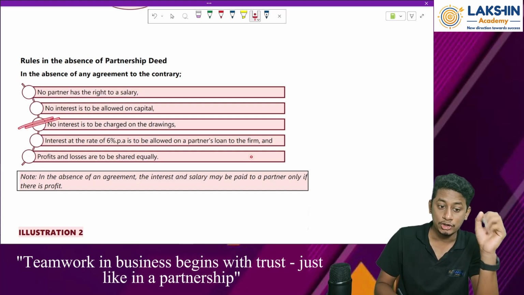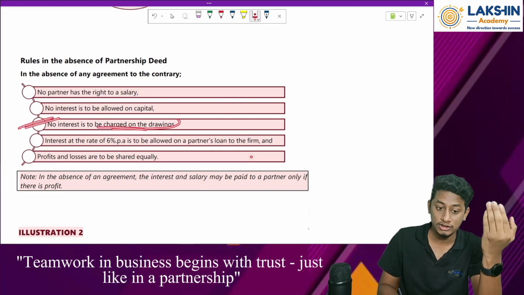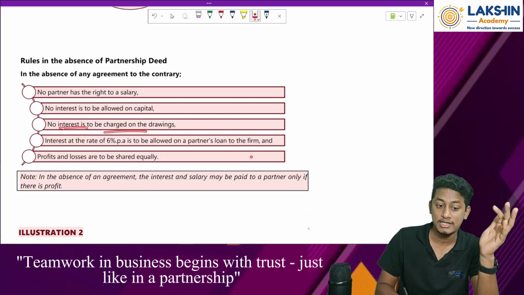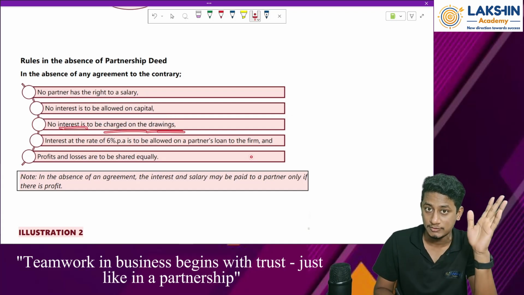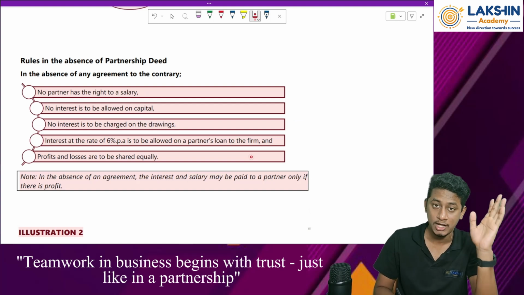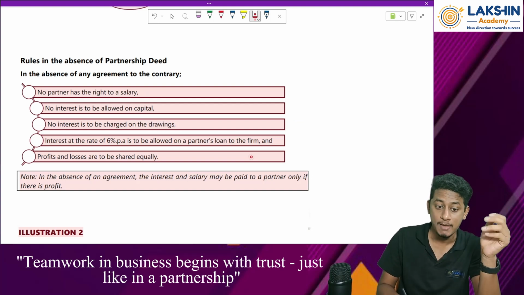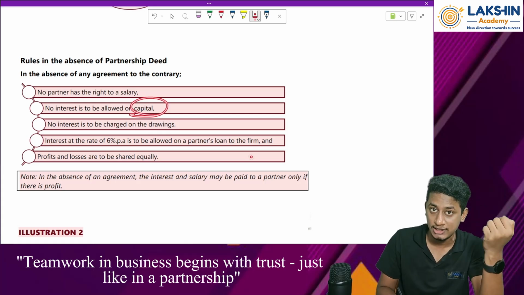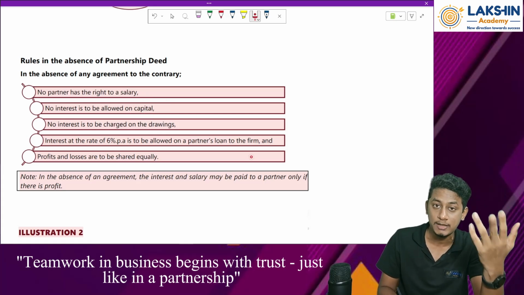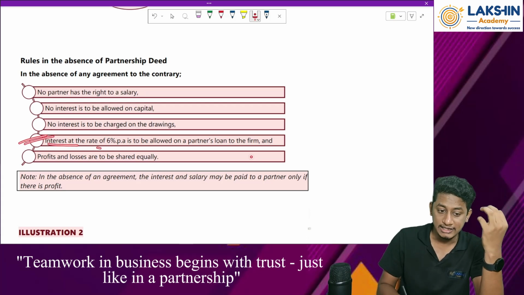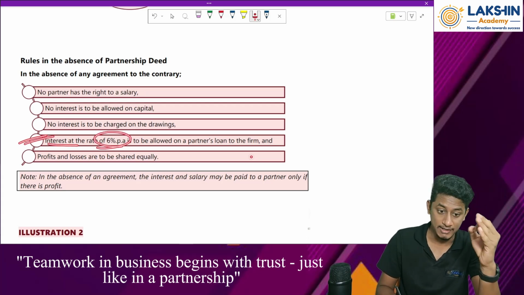Then no interest to be charged on the drawings. Since no interest is given on the capital, in the same way no interest is to be charged on the drawings. Whatever drawings the partners make, we know what drawings are by now, right? So on whatever drawings the partners make, no interest is to be given. Why? Because on capital also, when you are not allowing any interest, then why should the partner pay interest on drawings? Clear?